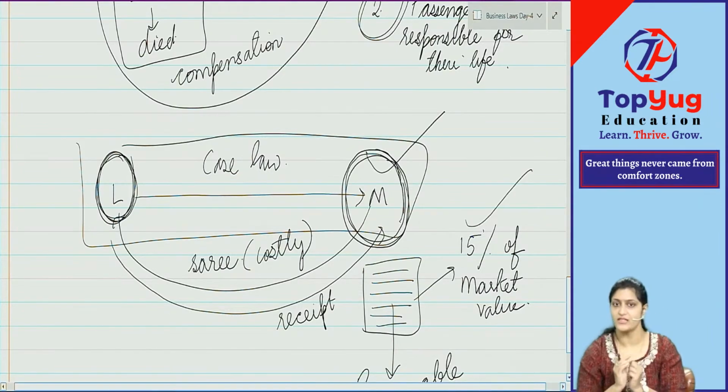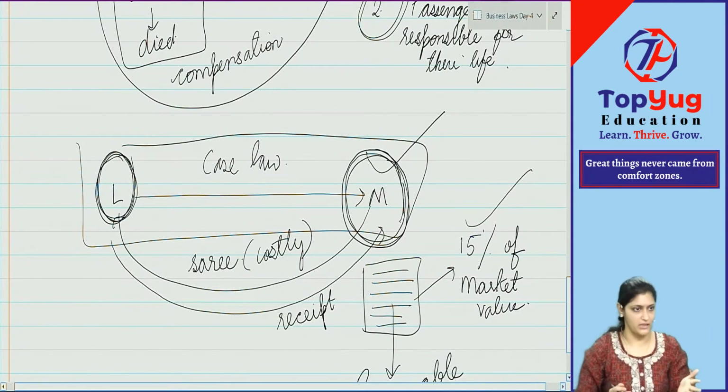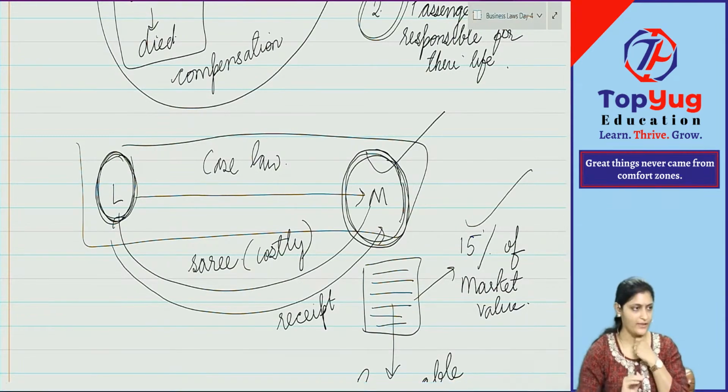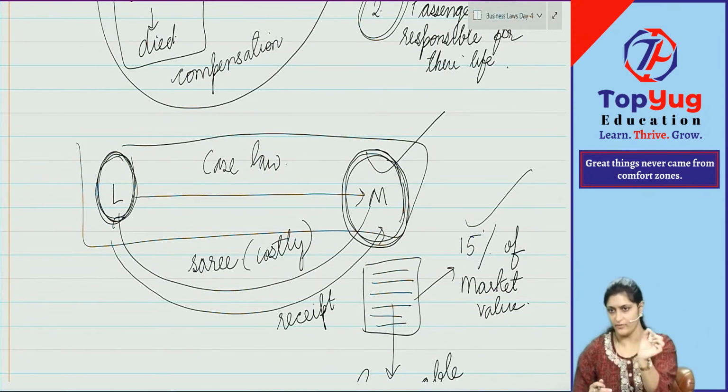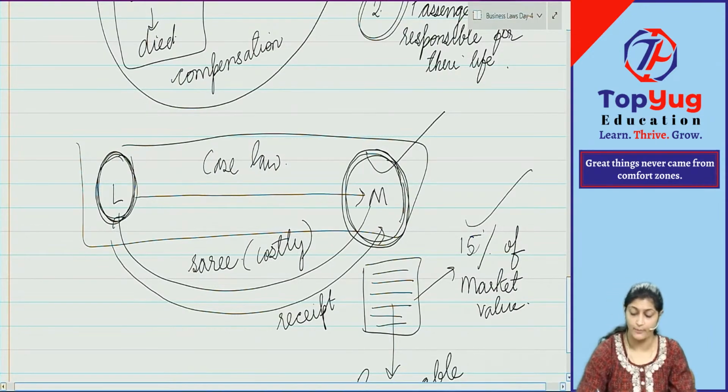Mrs. Asha gave the sari for dry cleaning, and the dry cleaners misplaced the sari. That person came for full compensation, but the dry cleaners denied, saying only 15%. Instead of 15%, they can say 10% or 20%. They can change the percentage also.